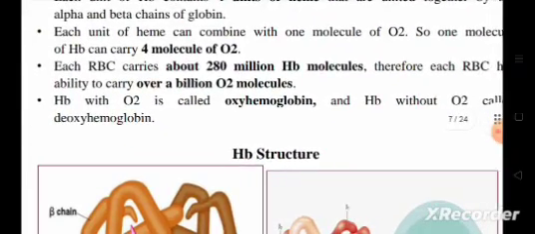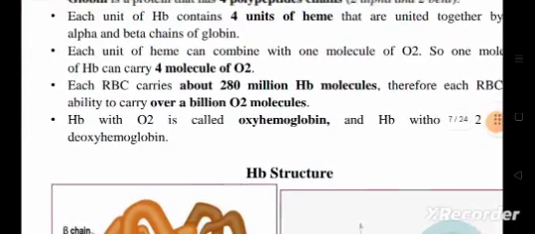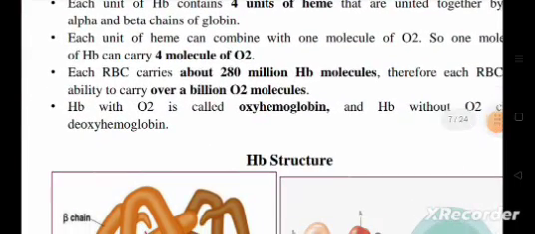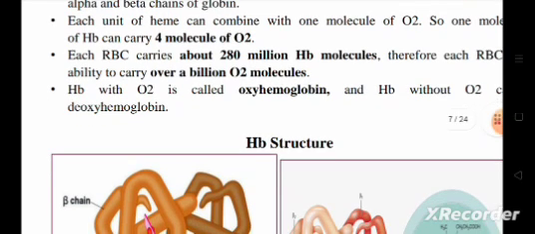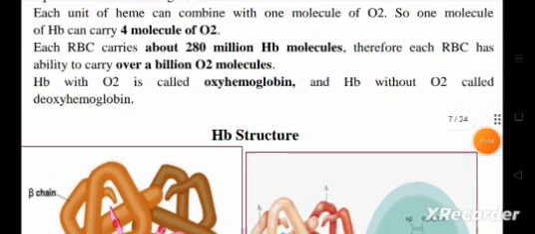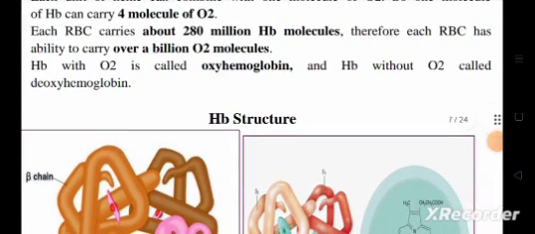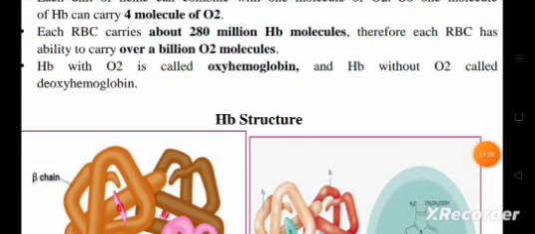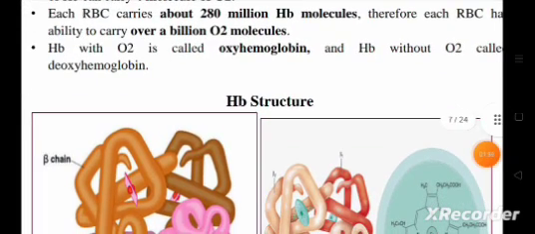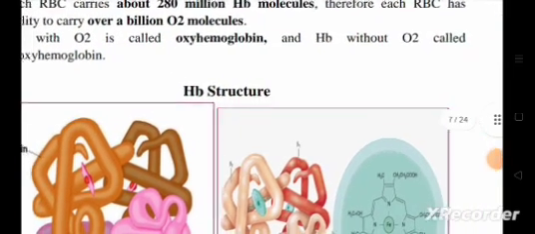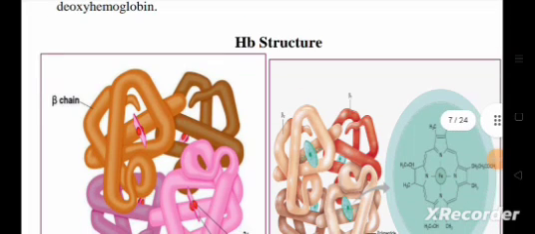Each unit of heme can combine with 1 molecule of O2, so 1 molecule of Hb can carry 4 molecules of O2. Each RBC carries about 280 million Hb molecules. Therefore, each RBC has the ability to carry over a billion O2 molecules. Hb with O2 is called oxyhemoglobin and Hb without O2 is called deoxyhemoglobin.